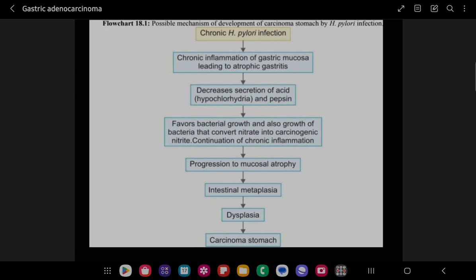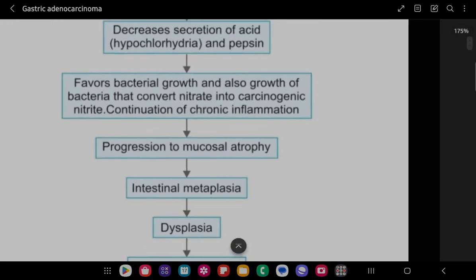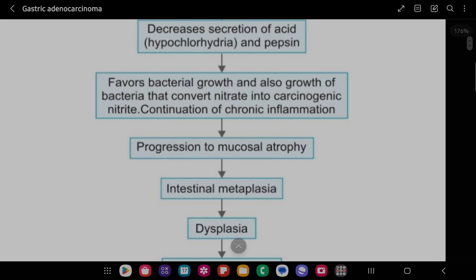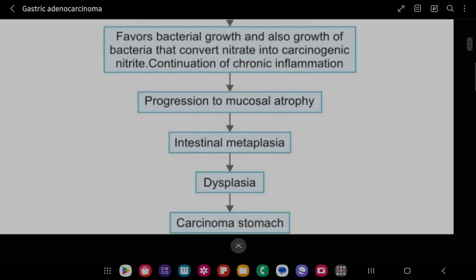With atrophic gastritis and chronic inflammation, there will be decreased secretion of acid, that is hypochlorhydria, right? And pepsin synthesis or secretion is also decreased. Since in hypochlorhydria the HCl that prevents bacterial growth is reduced, it will favor bacterial growth, including the bacteria that convert nitrate into carcinogenic nitrite, right? And thus the chronic inflammation will continue,